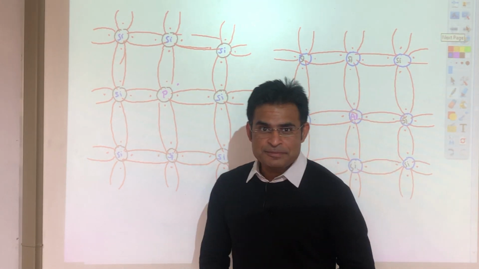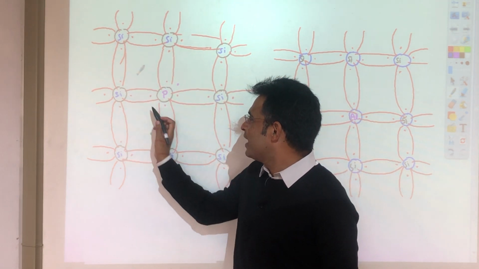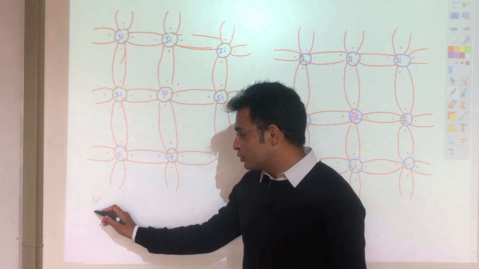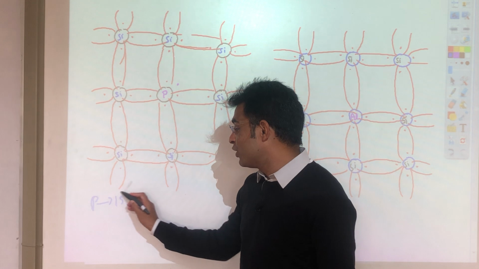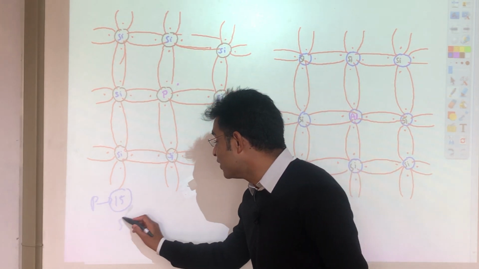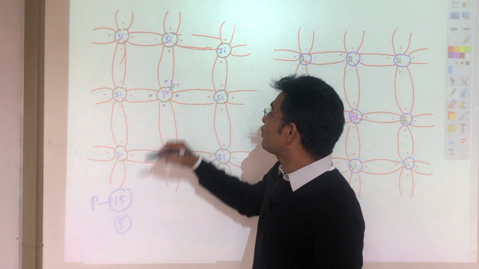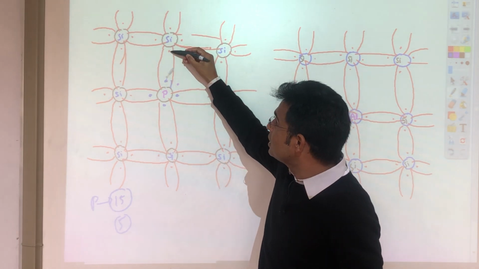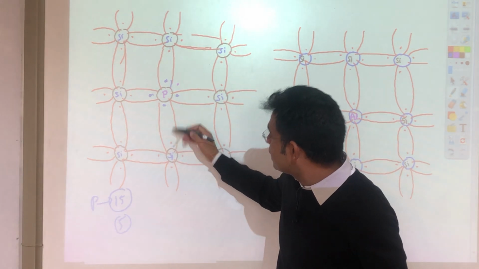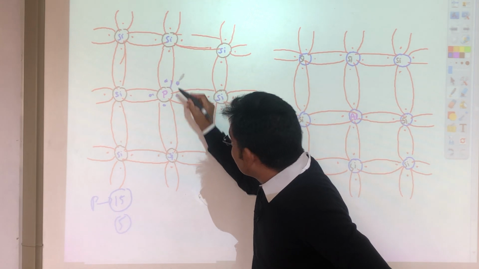Here this is silicon, this silicon, this silicon, all are silicon, and one element is phosphorus. Phosphorus belongs to the 15th group of the periodic table, and there will be 5 electrons in its outer shell. Four electrons form covalent bonds with the four neighboring silicon atoms, each with one silicon. One electron is left over here.